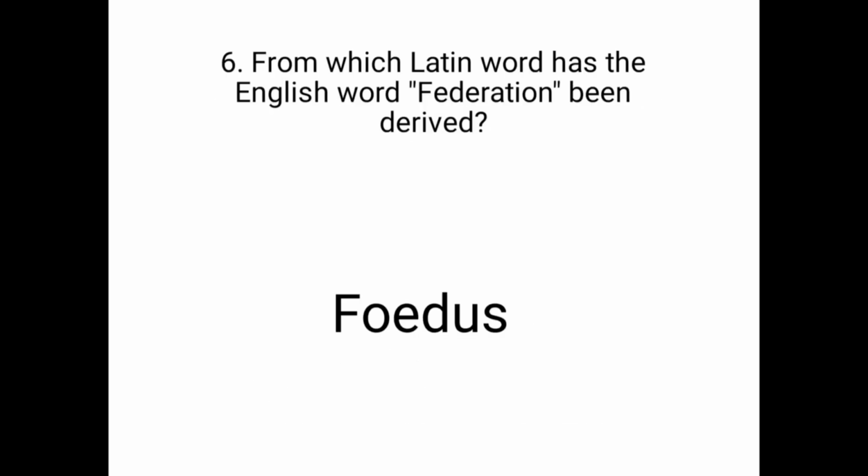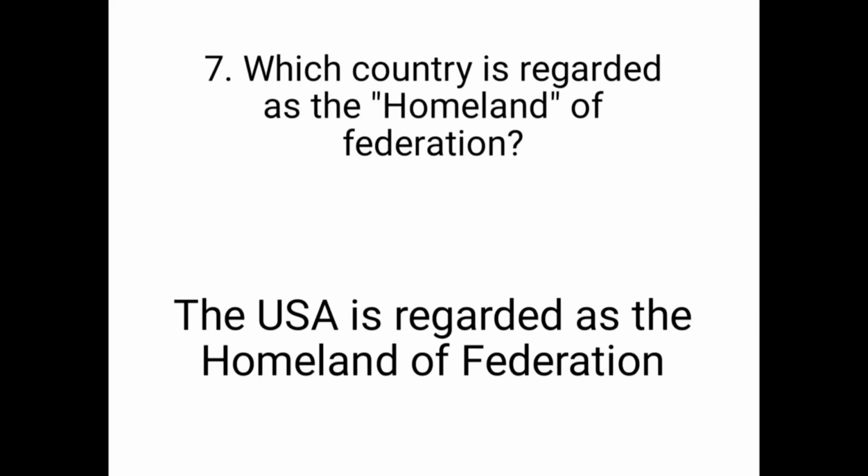Next question, from which Latin word has the English word federation been derived? The answer is foedus. Which country is regarded as the homeland of federation? The USA is regarded as the homeland of federation.